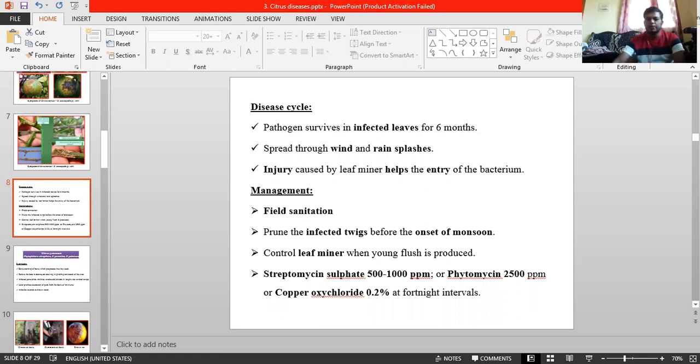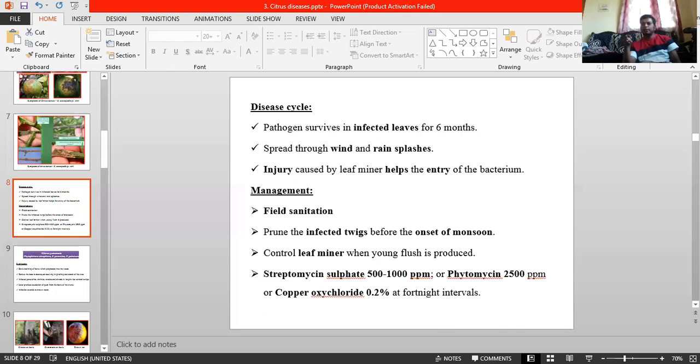Okay, coming to management. First, prune out and burn all the canker infected twigs before monsoon onset, because whenever there is a cool climate, drizzling rains or cloudy weather, they can decimate the pathogen.